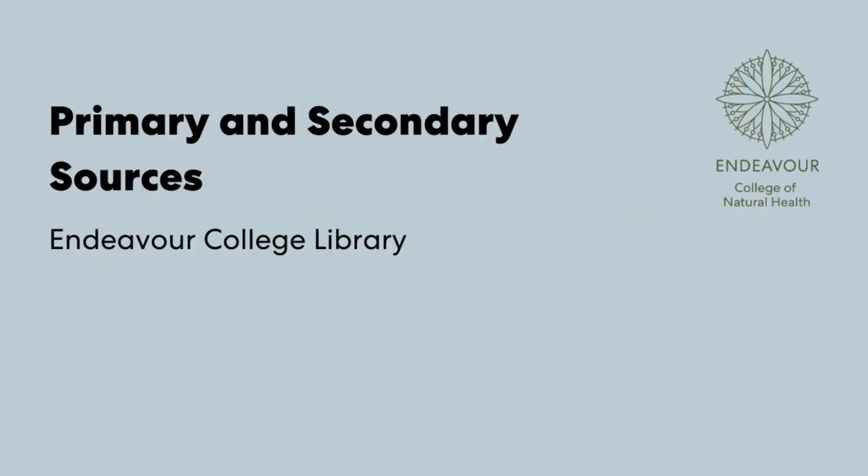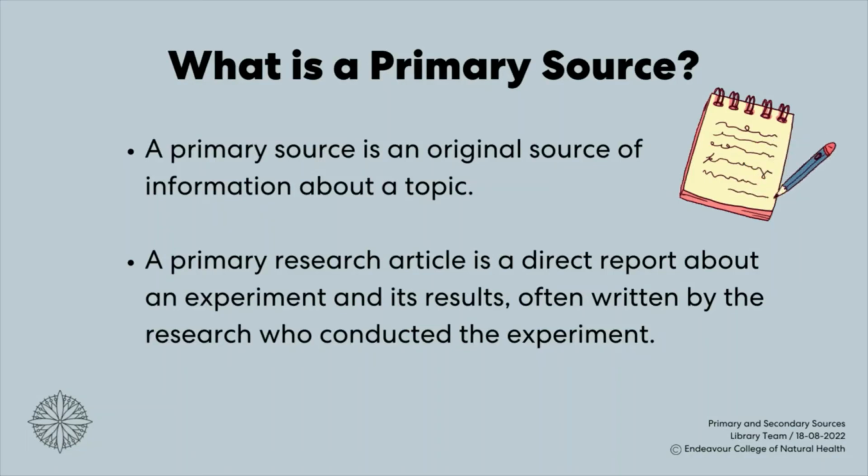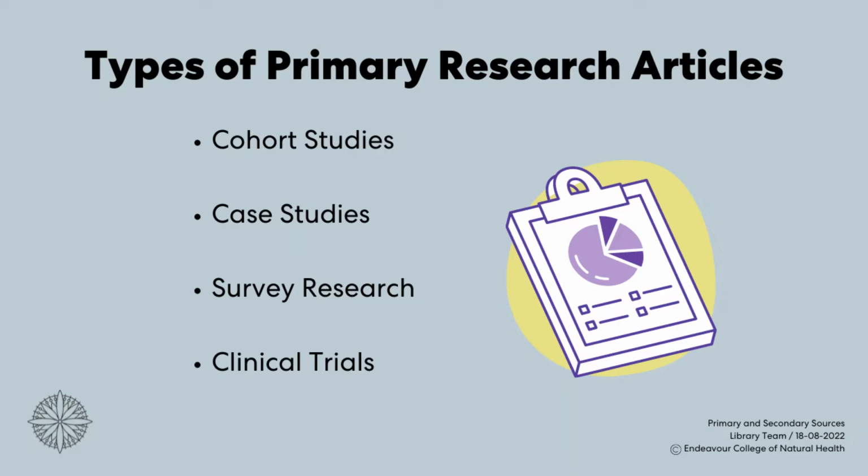This presentation will explain the concepts of primary and secondary research articles. A primary source is an original source of information about a topic. A primary research article is a direct report about an experiment and its results, often written by the researcher who conducted the experiment. Here are some types of primary research articles.